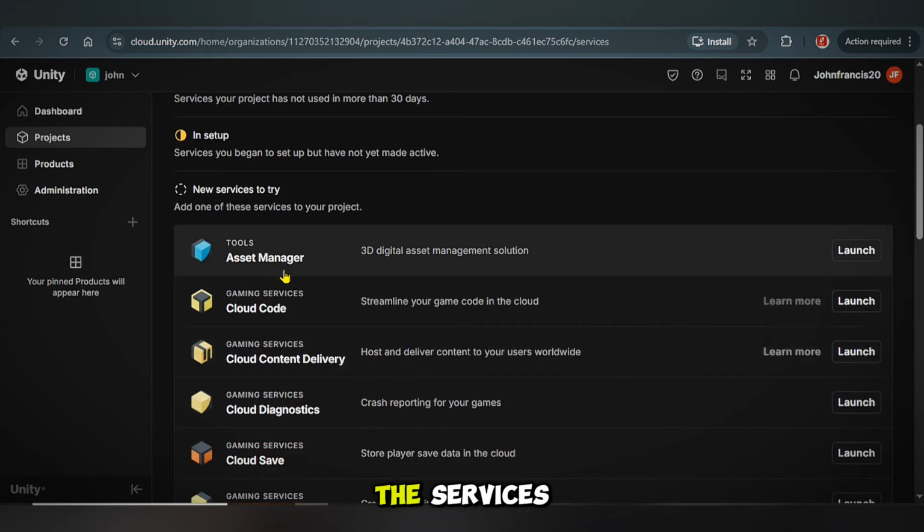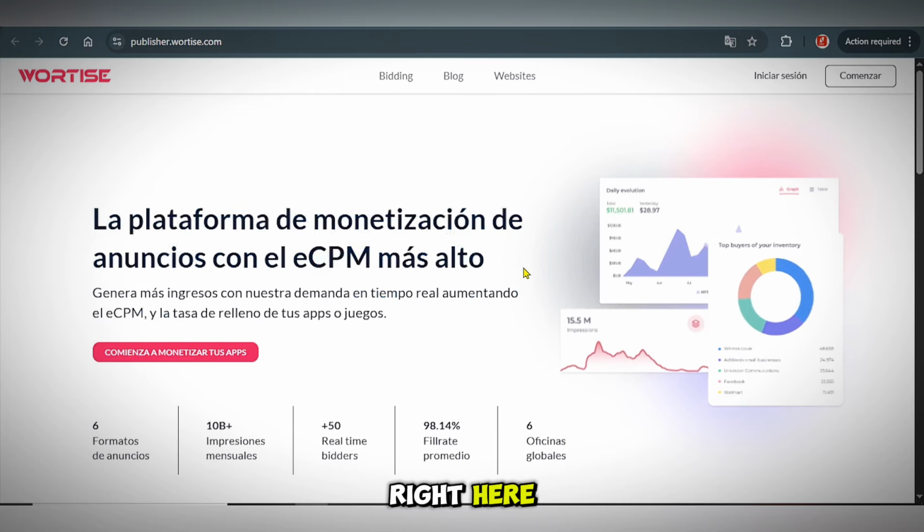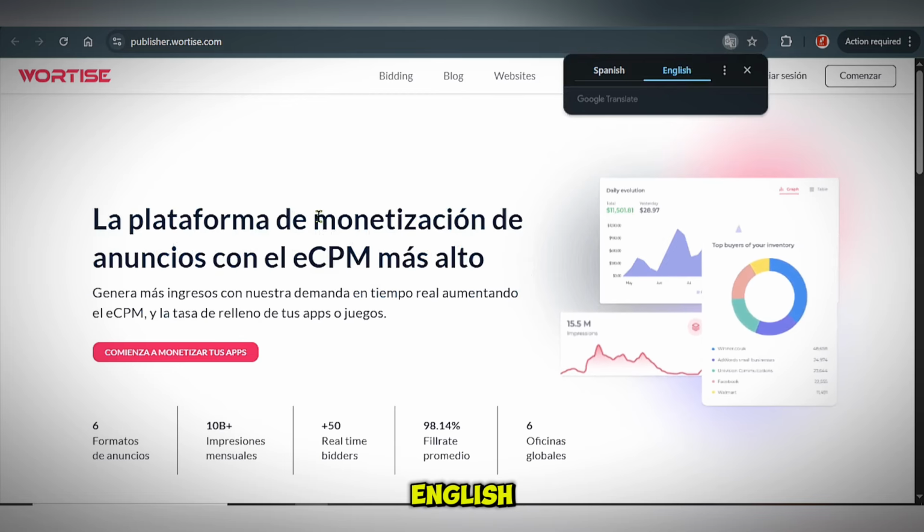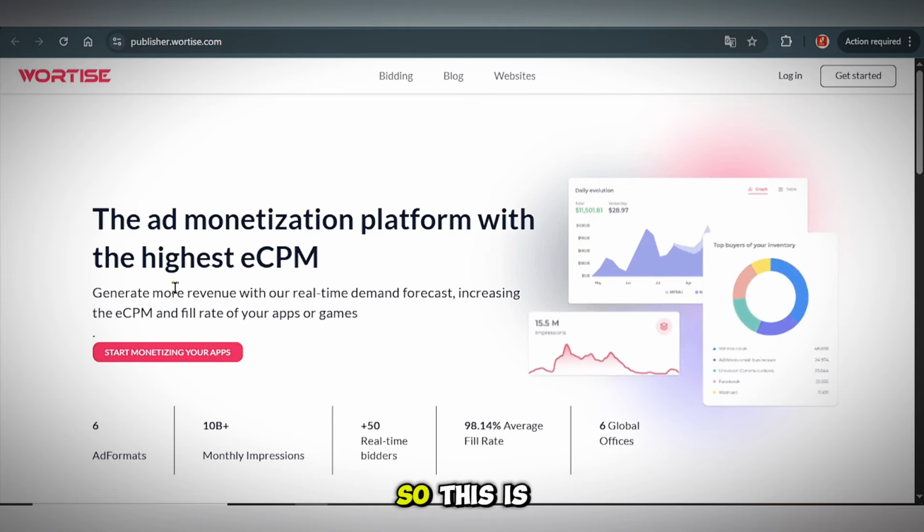Okay, number 5 on this very list is Wortise. All right, so this is wortise.com. All right, if you see any other language right here, you can actually go ahead and translate it to English. Okay, just translate to English. You can see right here it has been translated. They are an ad monetization platform with the highest CPM. All right, so this is what you have to do right now.